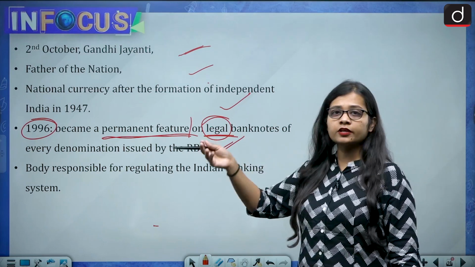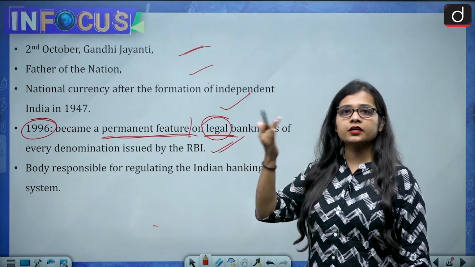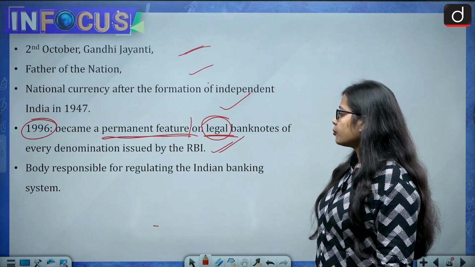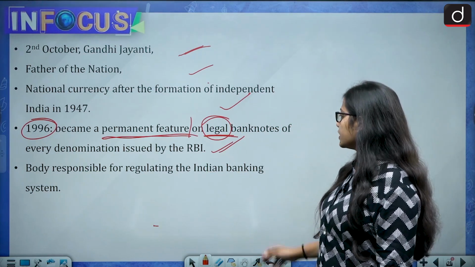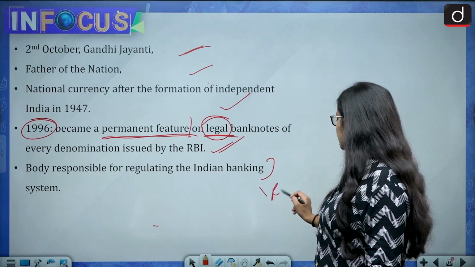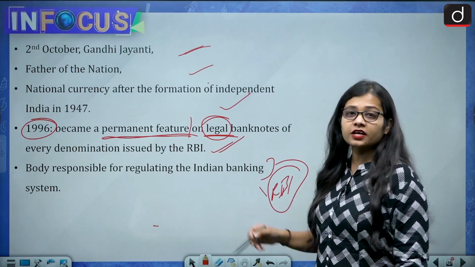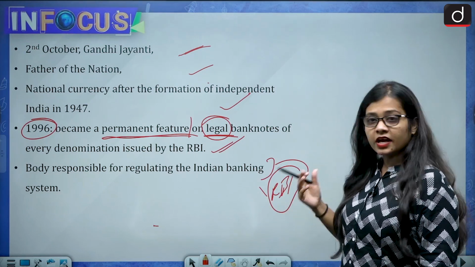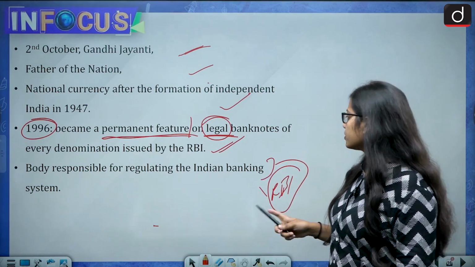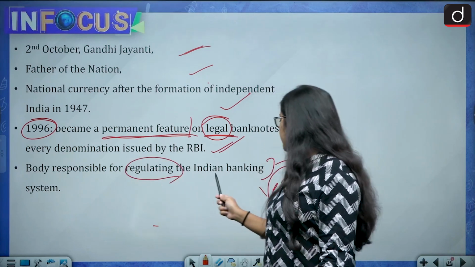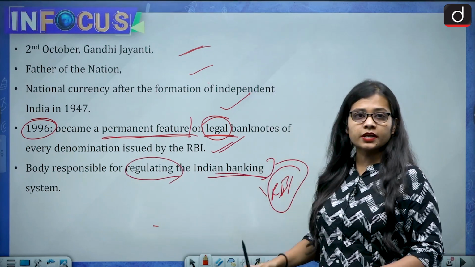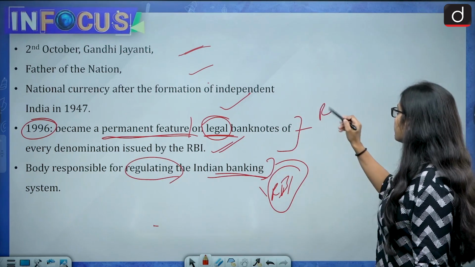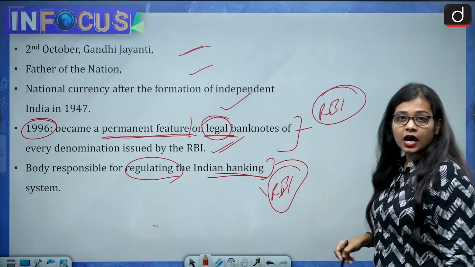Before that, many other things were also printed on the banknotes. And the body responsible for regulating the Indian banking system is the Reserve Bank of India, the Central Bank of India, that is the RBI. So the banknote also comes under the purview of the RBI.